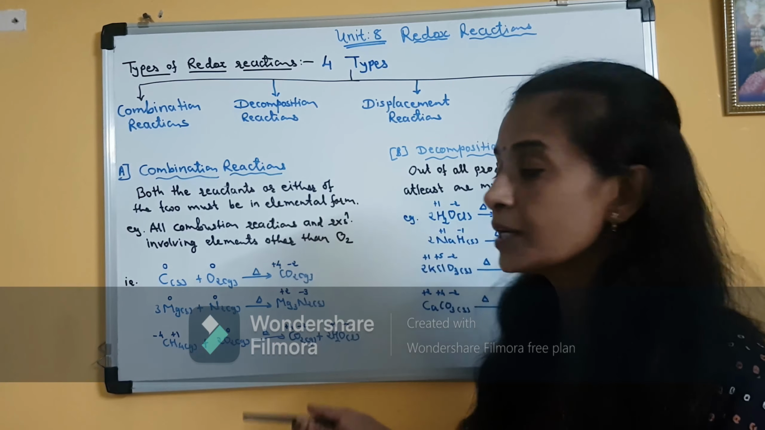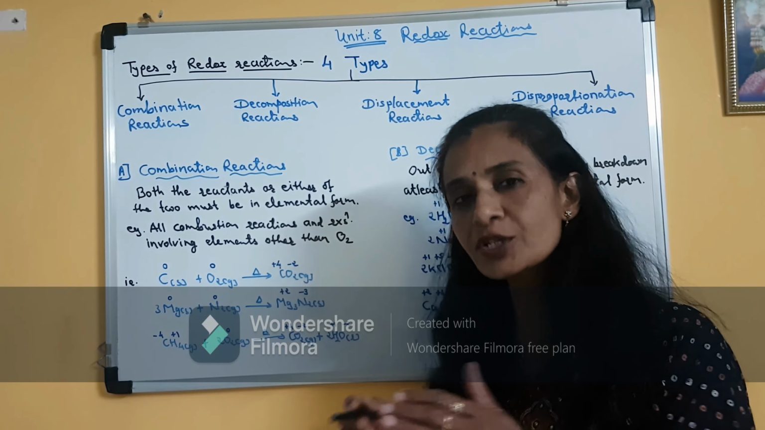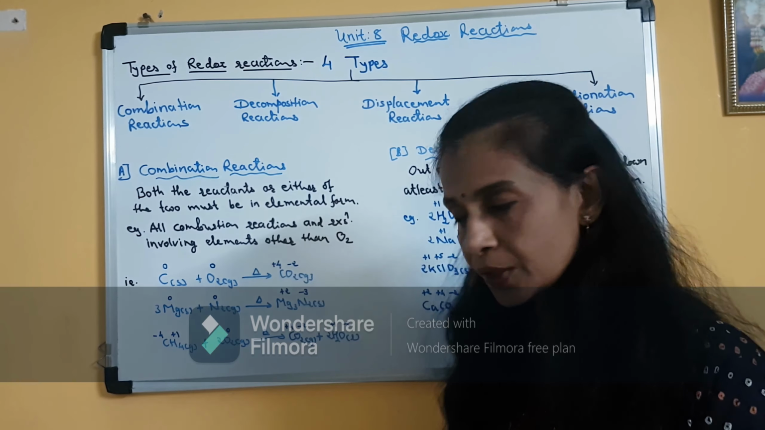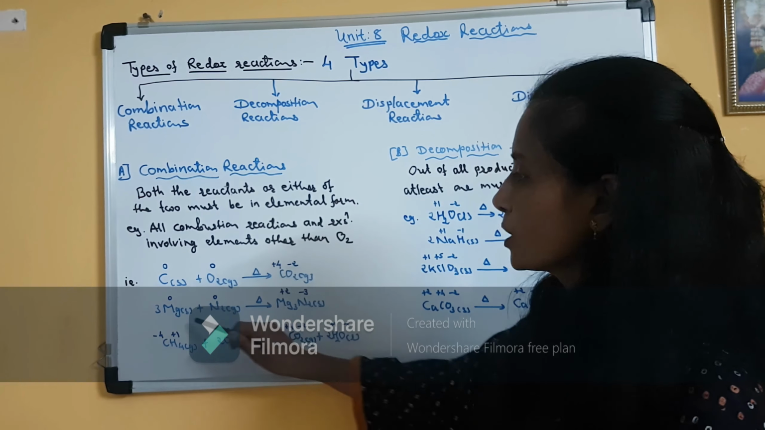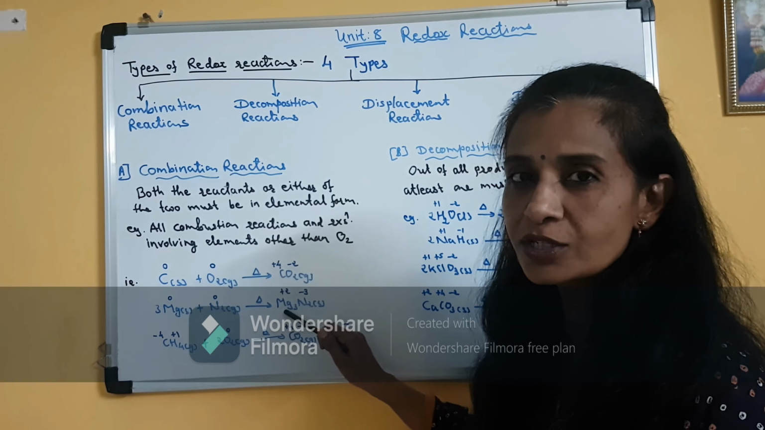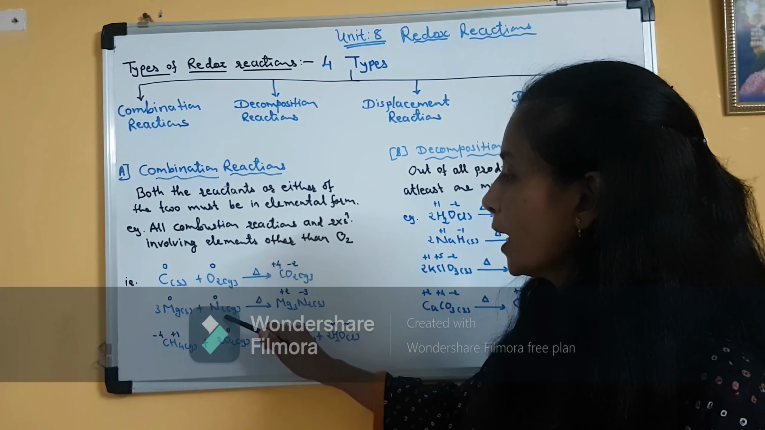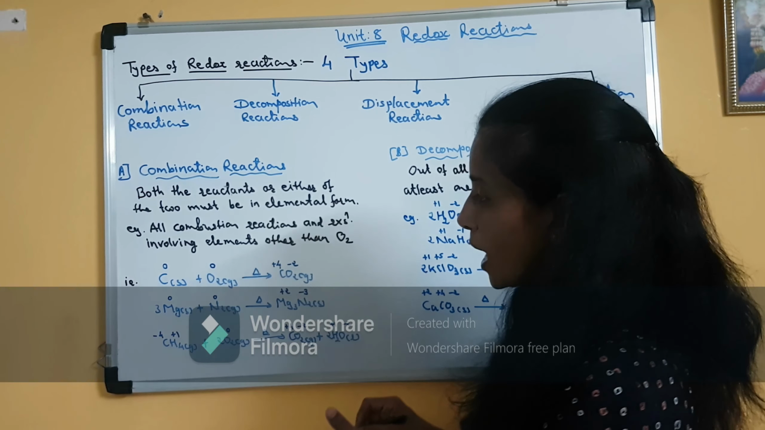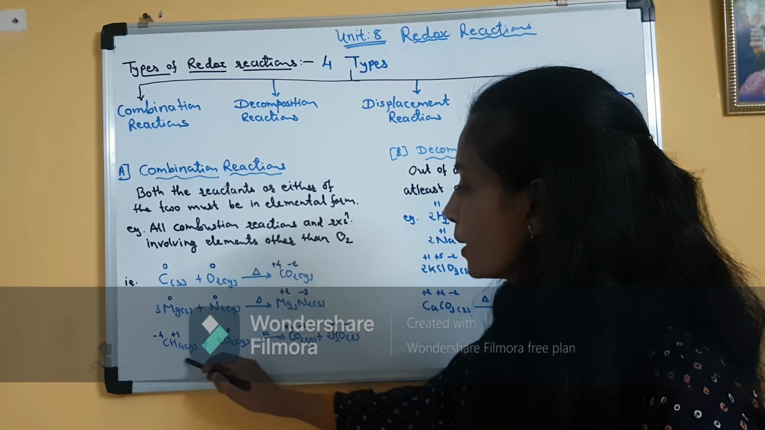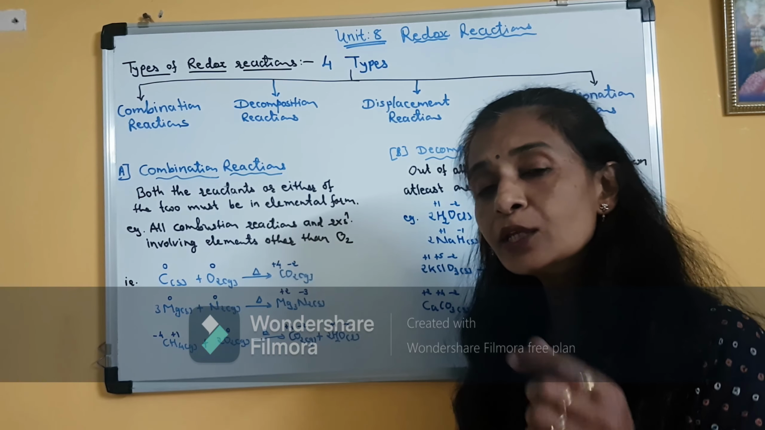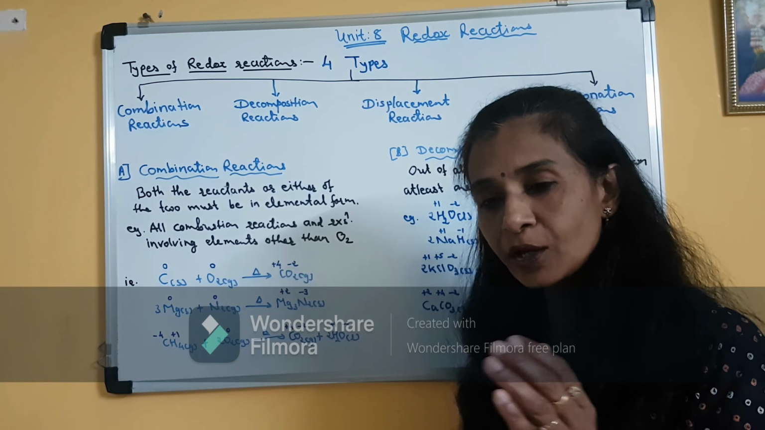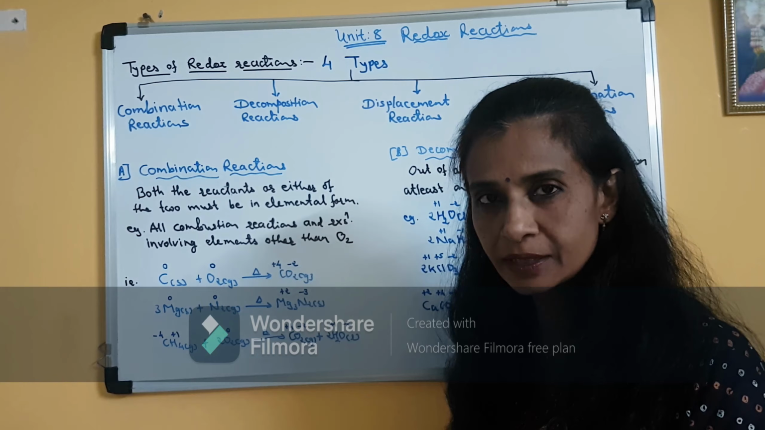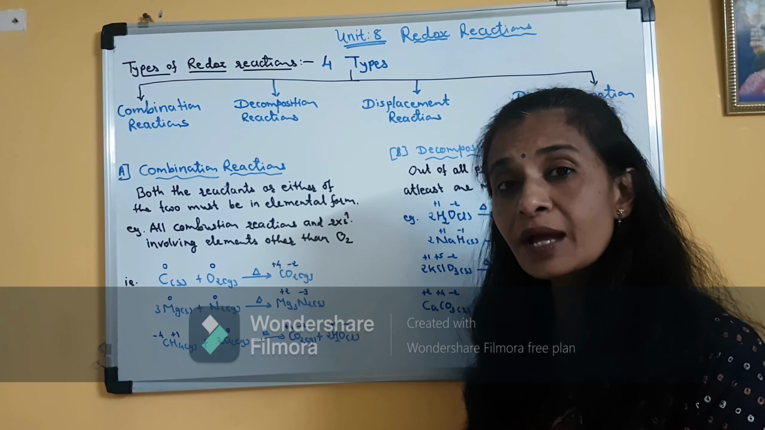Clear? And it is obvious that magnesium is a metal, so it will undergo oxidation. Nitrogen is a non-metal, so it will accept electrons and undergo reduction. Clear? So in this reaction, magnesium is undergoing oxidation, so it is a reducing agent. And nitrogen is undergoing reduction, so it is an oxidizing agent. So in the exam you can be asked this type of question also. You can be given only one reaction and be asked to identify the oxidizing and reducing agent. Oxidizing agent is also called oxidant. Reducing agent is also known as reductant.